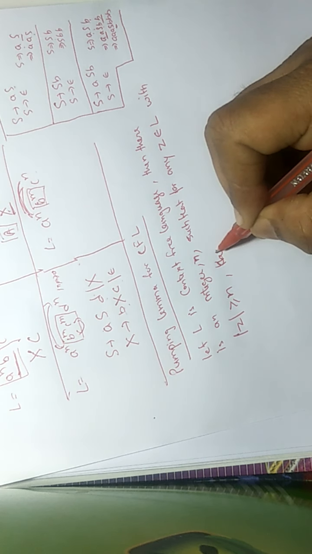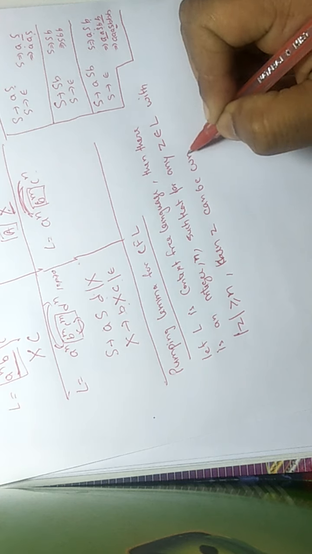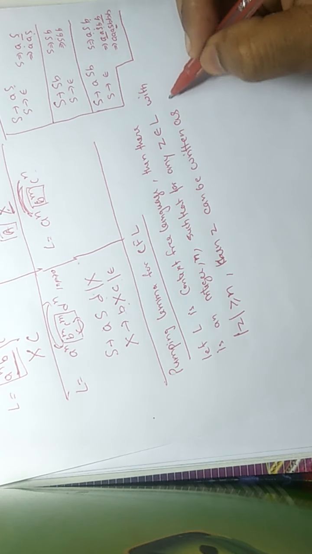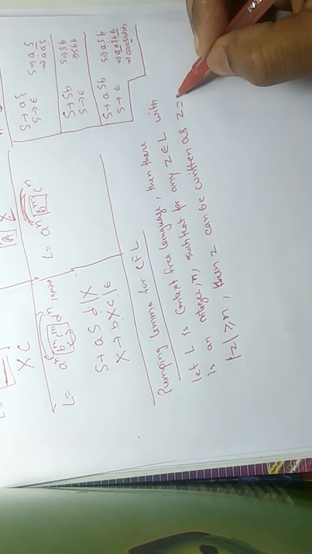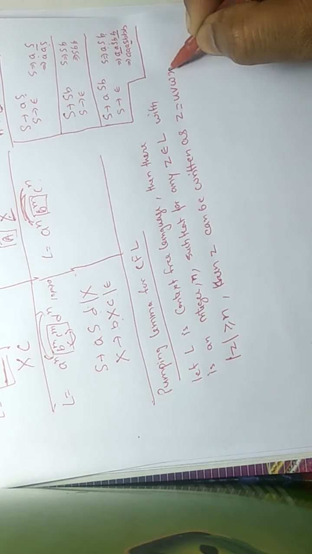then Z can be written as Z is equal to UVWXY.